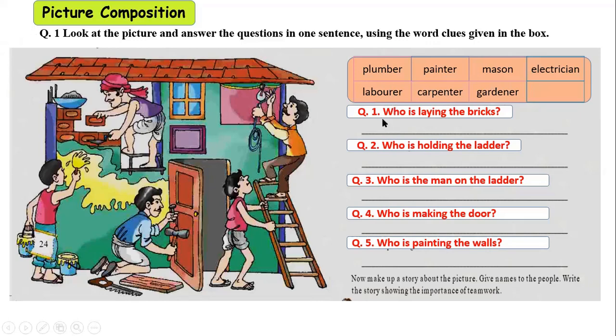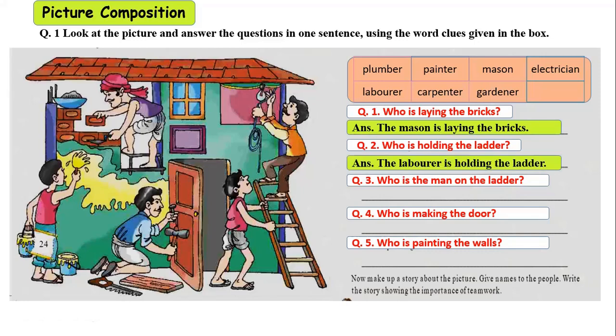Now let's read the first question. Who is laying the bricks? You all know the answer, children. Here, the mason is laying the bricks. The second question is, who is holding the ladder? The answer for this question is, the laborer is holding the ladder. The third question here is, who is the man on the ladder? Children, this is the man on the ladder. He is fixing a bulb. So we can write the answer, the electrician is on the ladder.